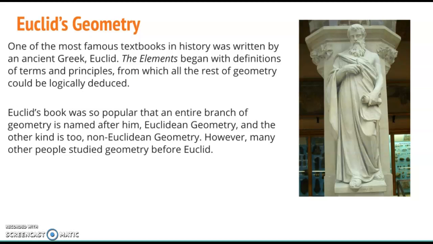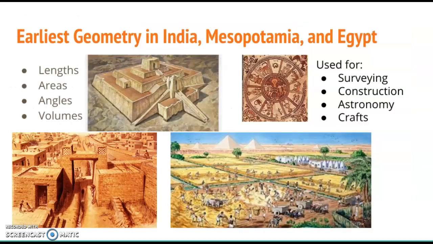However, as I said, he was not the first to study shapes and spatial relationships. We see some of the earliest geometry over 1,000 years before Euclid in India, Mesopotamia, and Egypt, each of them interacting and trading with each other. So some of this could have been independently rediscovered in each place, and some of it could have been spread and shared through travel and through people.